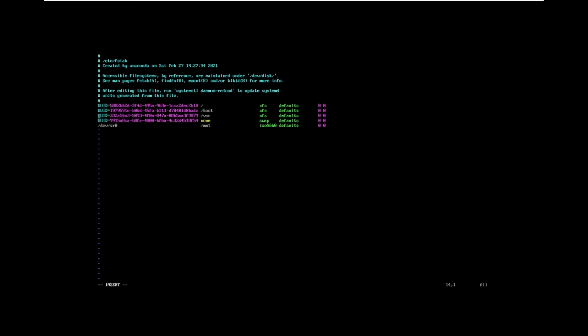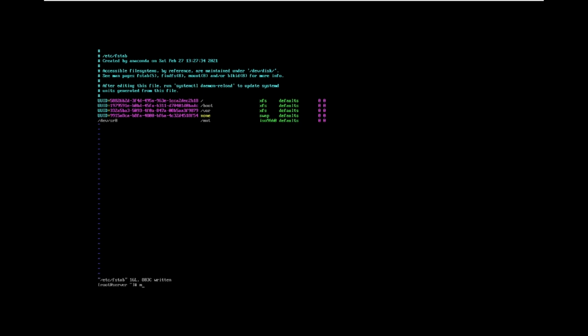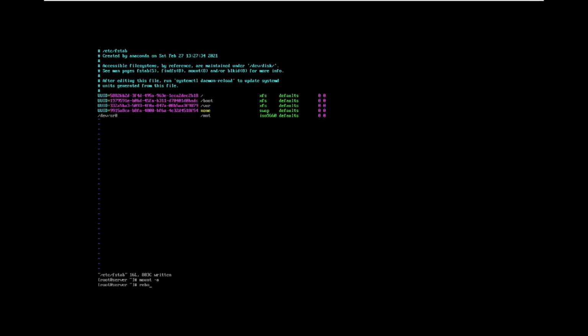Okay, now you successfully troubleshot the var mount point, then you can save and quit and run the command mount -a to check whether it is perfect or not, then you can reboot the machine. Perfect.